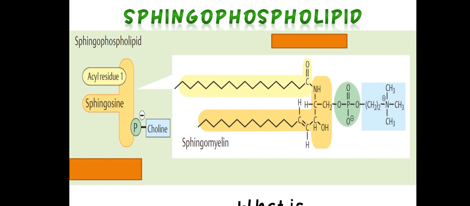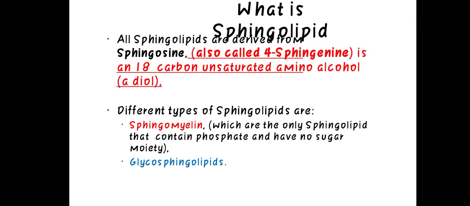Sphingolipids. What is a sphingolipid? Sphingolipids are derived from sphingosine, also called 4-sphingenine, an 18-carbon unsaturated amino alcohol. Different types are sphingomyelins, which contain phosphate and have no sugar moiety.